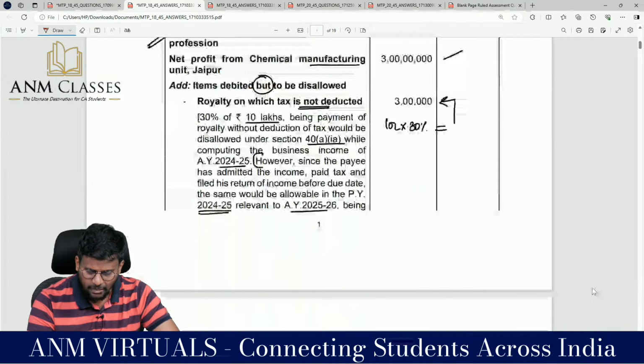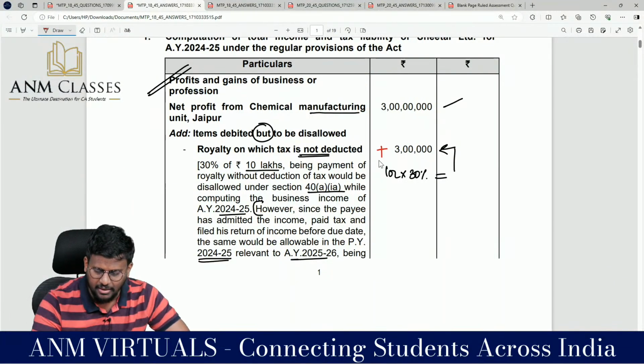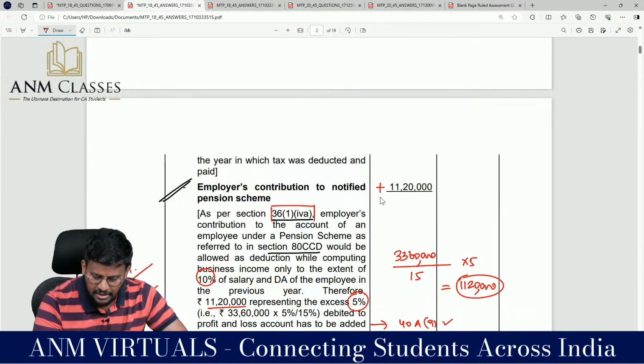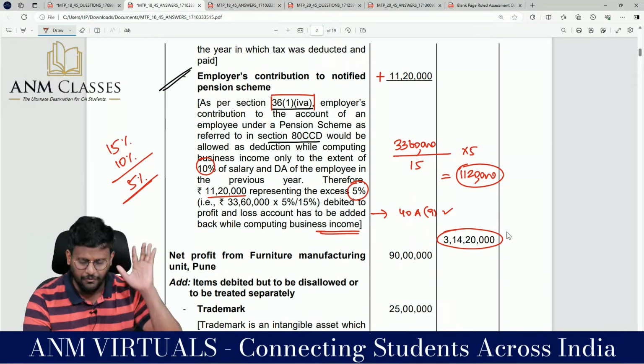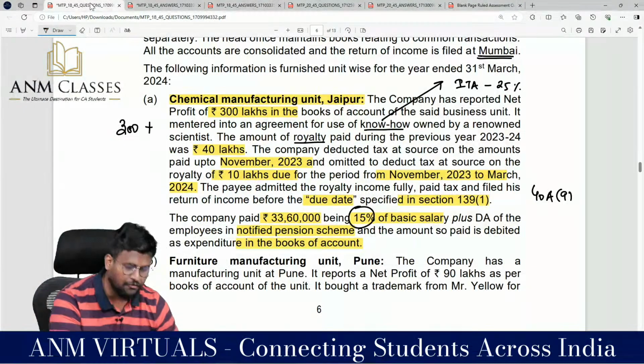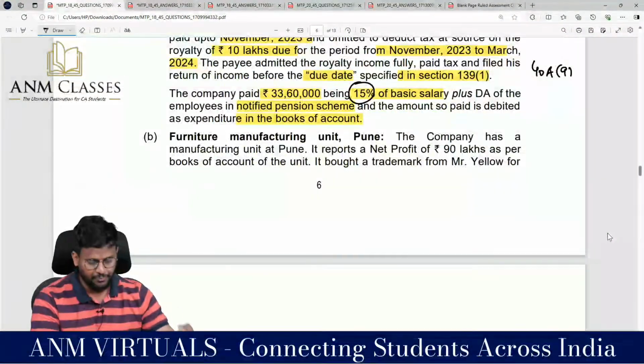So we have taken net profit as per P&L account. We have added the royalty on which TDS has not been deducted. So 3 crore plus 3 lakh, 3 crore 3 lakh plus 11,20,000 comes to 3 crore 14,20,000, which is the net profit from the first business. Brilliant, sir. It's a very easy part. Both have been discussed in the class.